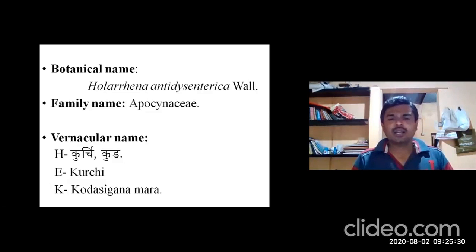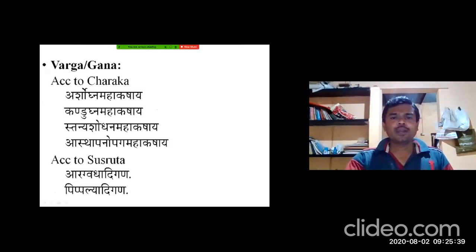In Kannada it is called Kodasigana Mara. Next we'll move to the Vargas. According to Charaka, it is mentioned under Arshogna Mahakashaya, Kandugna Mahakashaya, Stanya Shodhana Mahakashaya, and Astapanopaga Mahakashaya. Arshogna and Kandugna are mentioned under the second 10 Mahakashayas.